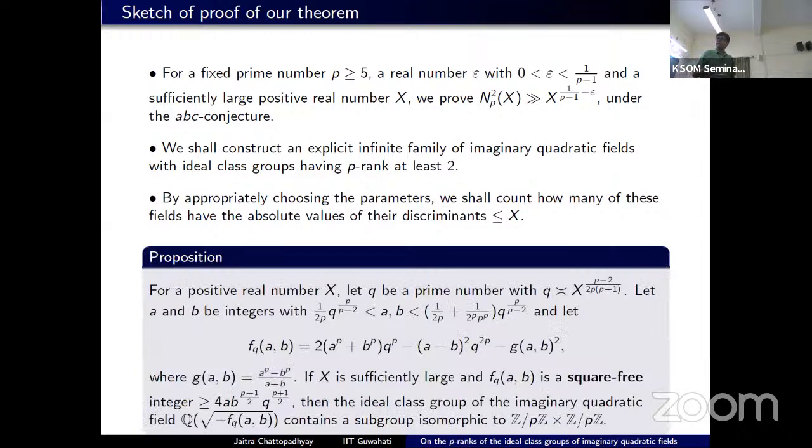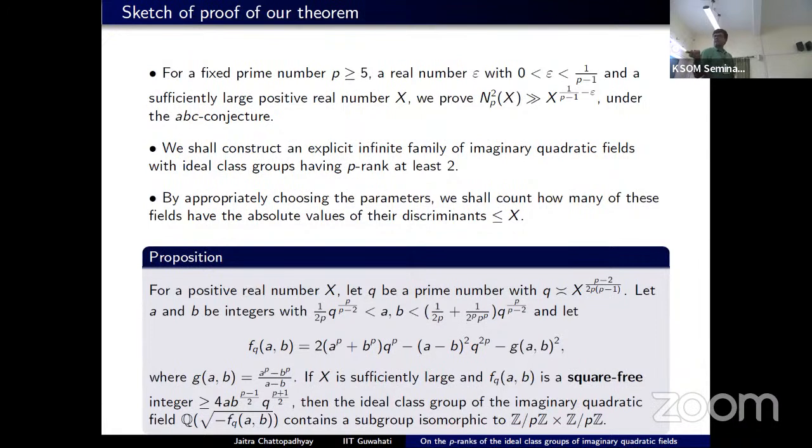In our case, the polynomial is f_q(a,b), given by this expression, and we first choose a prime number q of order x to the (p minus 2) over 2p(p minus 1). As you can see, if you take p to be 3, then this expression comes out to be x to the 1 over 12. So this is a generalization of Yu's result to an arbitrary prime p.